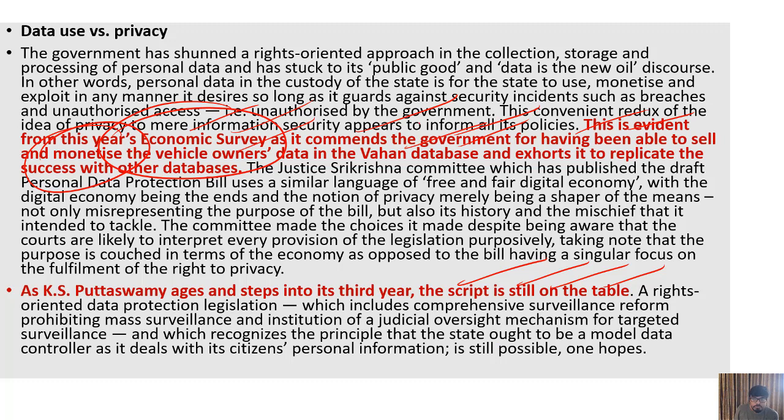And we all know data is the new oil, so the dividend must come to the people also, because it is the people's data, and if they are starting to sell this data, they are monetizing it, then it's a problematic thing. It is also a problematic issue whom they are selling it to, because it's a clear case of making all the sensitive information available to these companies. They will profile your